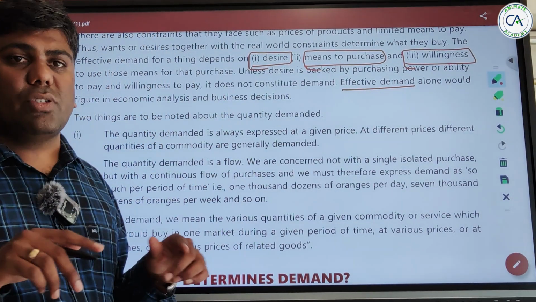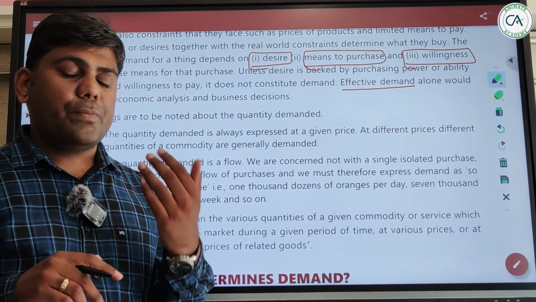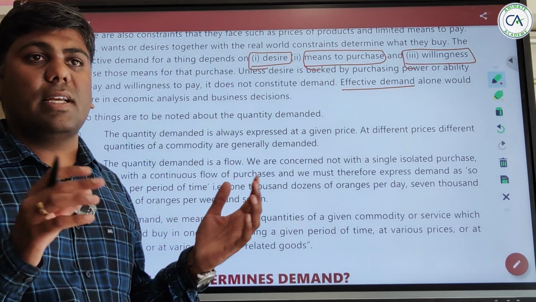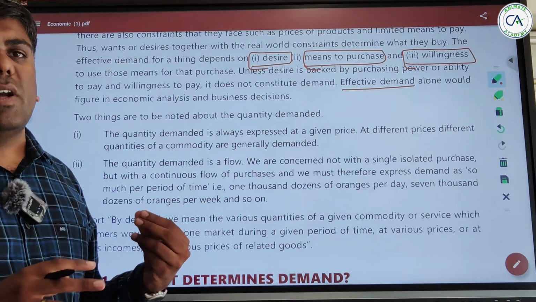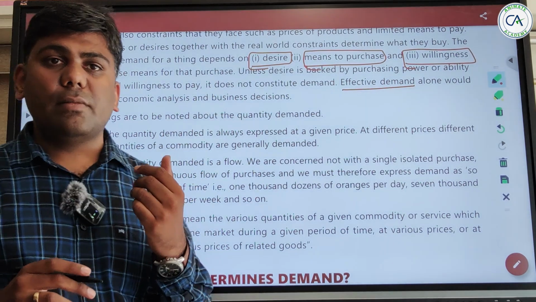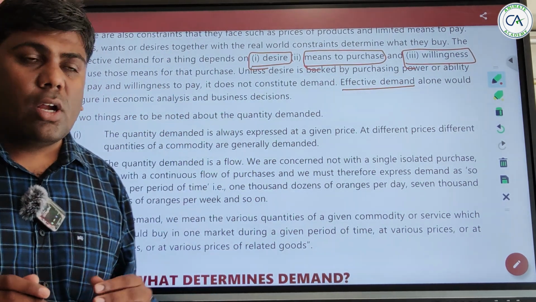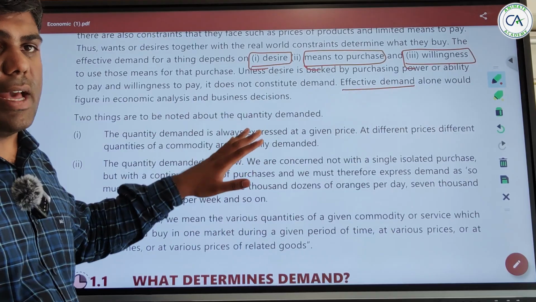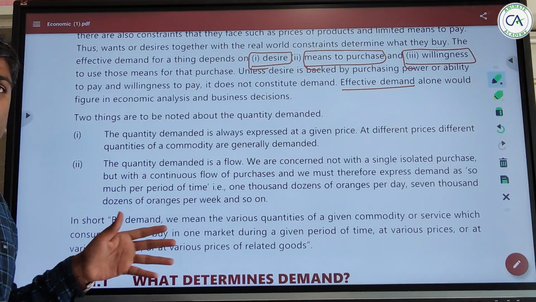Like a big question will come, there will be 4 to 5 lines of that question, and then we have to find out what we have to write. So it is very important for us to have a reading habit. That's why I am reading every line with you.